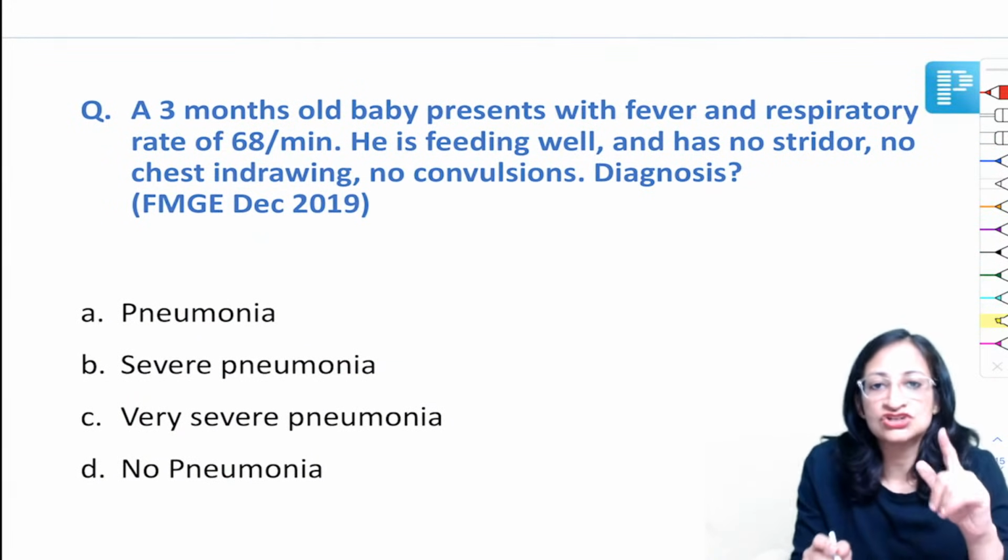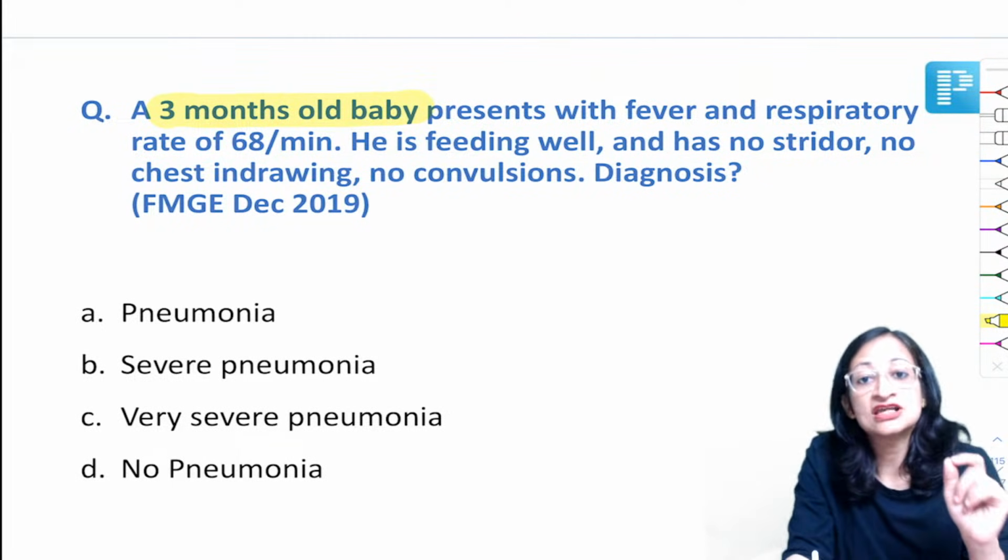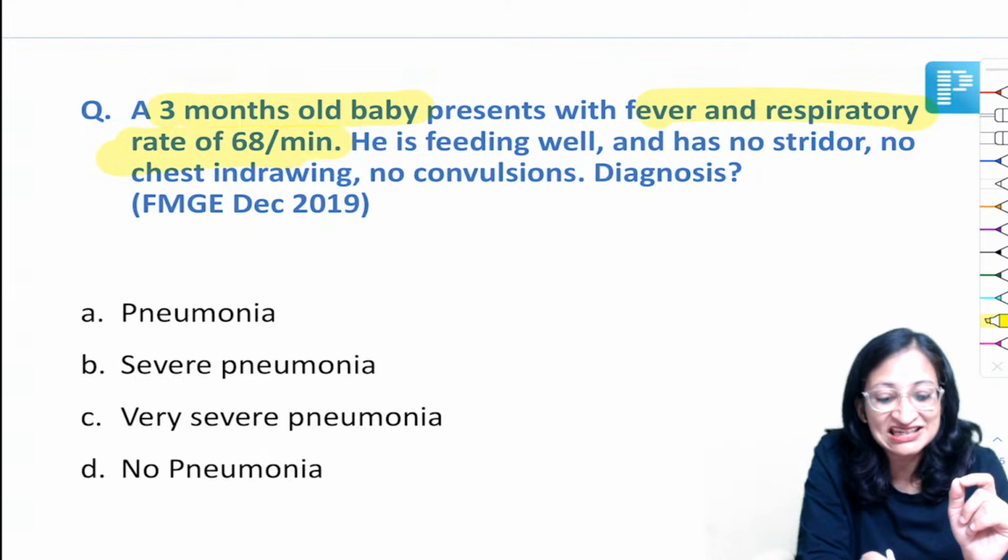One more question on this to check whether you have understood or not. Come on, fastest finger first. A 3-month-old baby presents with fever and respiratory rate of 68 per minute.